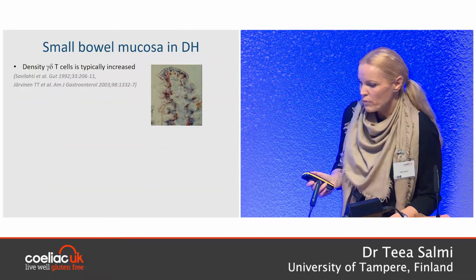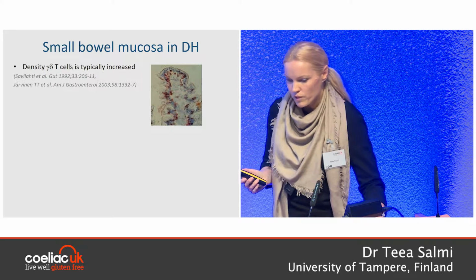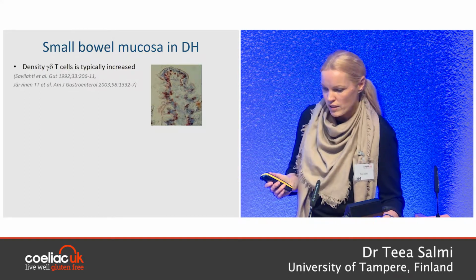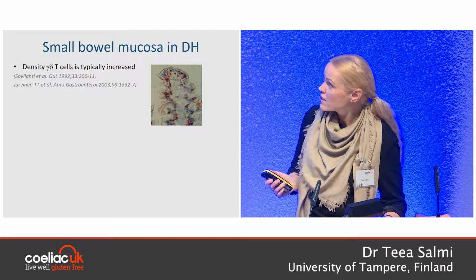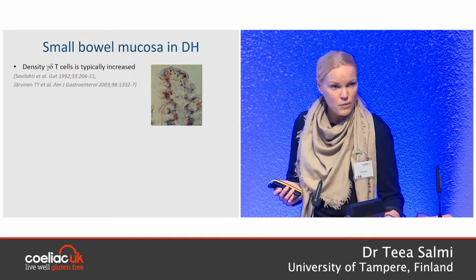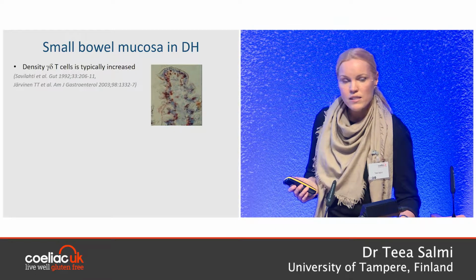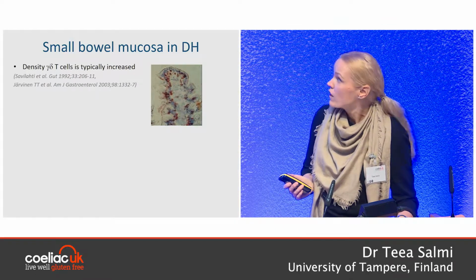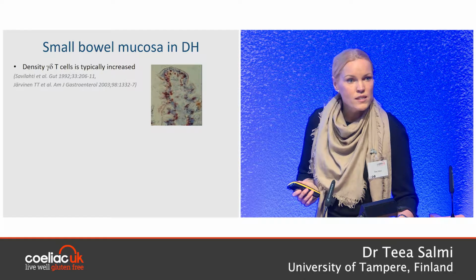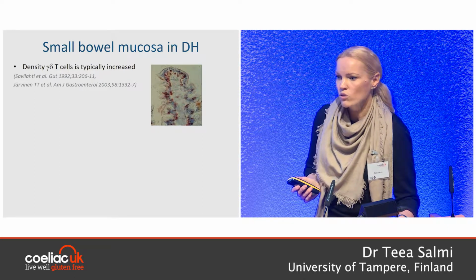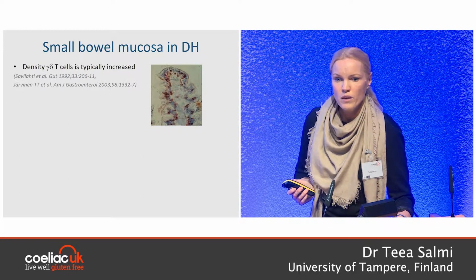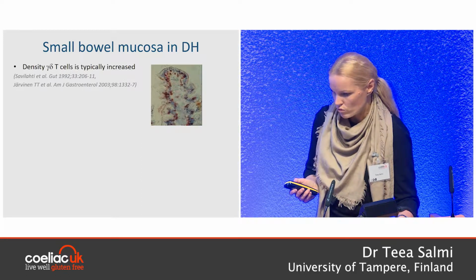And if we look at the inflammation in the small bowel mucosa more carefully, quite typical for DH is that the density of intraepithelial gamma delta cells is increased in Dermatitis herpetiformis, similarly as in celiac disease. However, investigation of these cells requires frozen small bowel biopsies, which is a special method, and it's not available in every center performing gastroscopies. At least in Finland it's not.